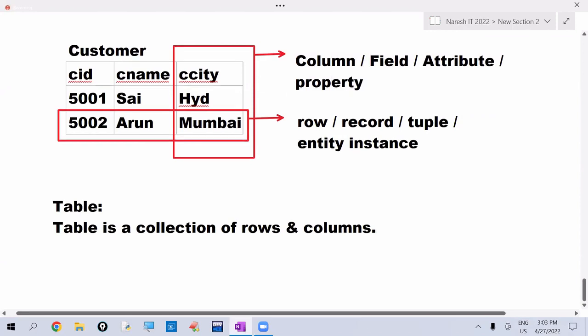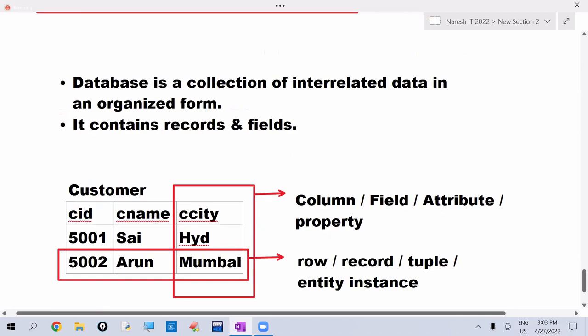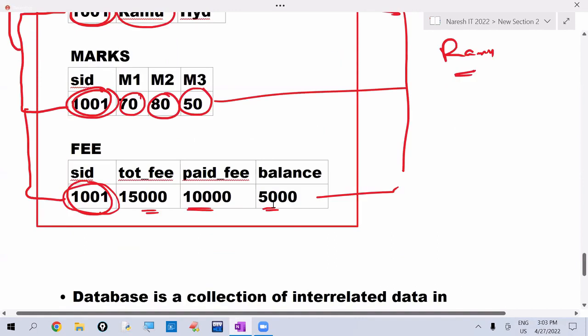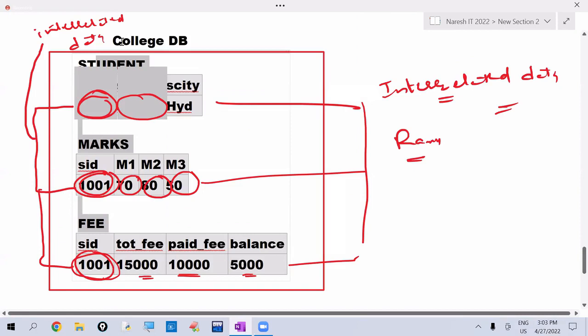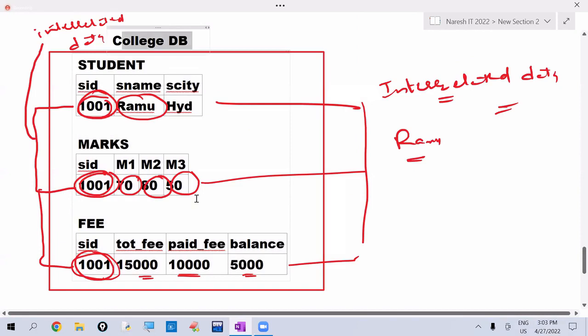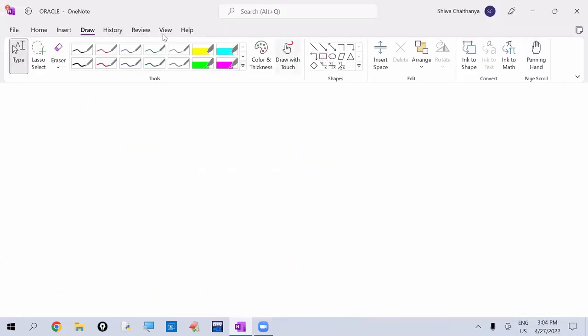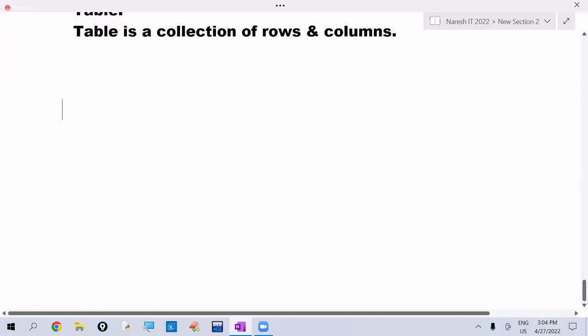Now, we want to create a database like this. Like this, we want to create a student table, marks table, fee table, etc. So we want to maintain one database like this. To create and maintain the database, one software is required. That software we are calling the DBMS, Database Management Software.